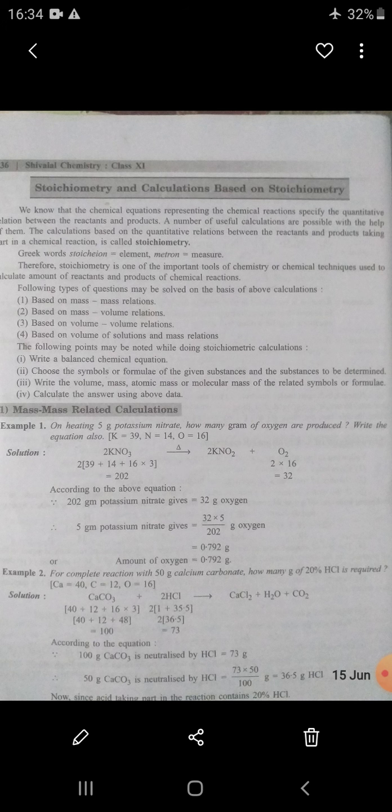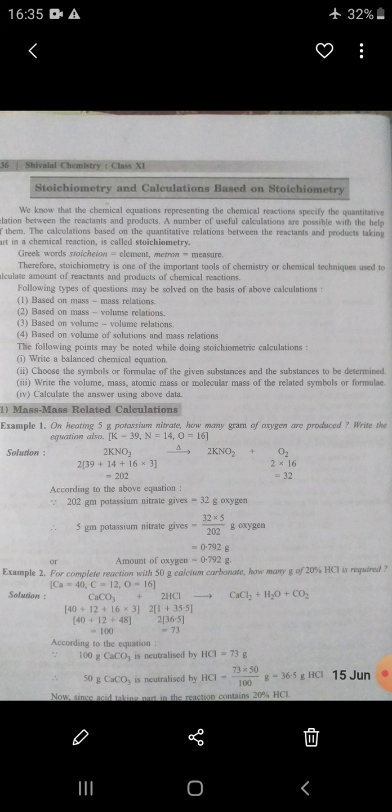How to define it? The number showing how many times an atom of any element is heavier than 1 by 12th part of C12 is known as atomic mass. Second term, molecular mass. The number showing how many times a molecule of a compound is heavier than 1 by 12th part of a carbon C12 atom is called molecular mass.